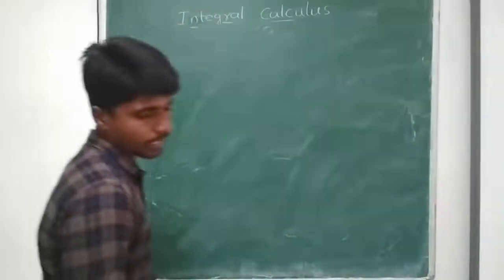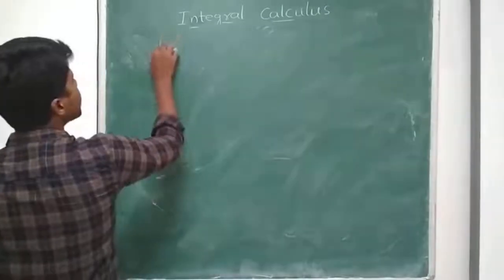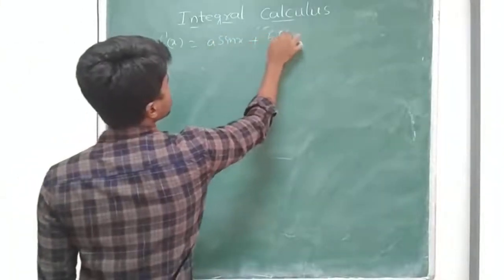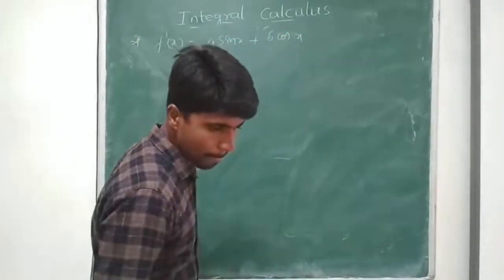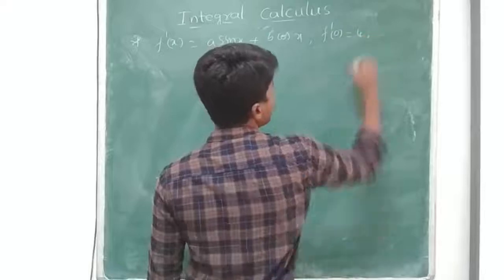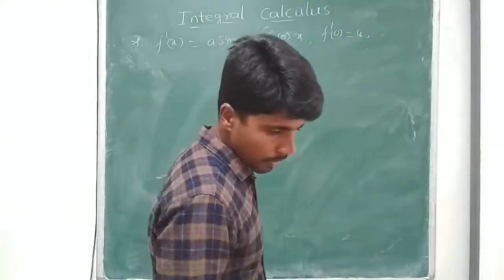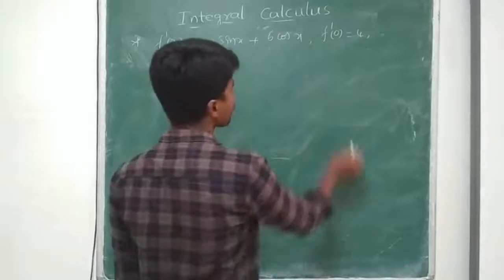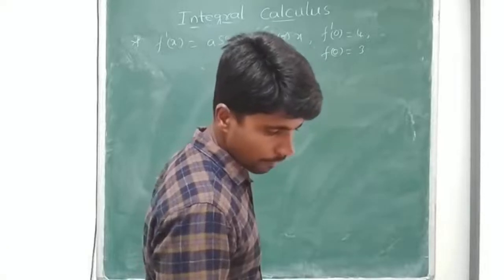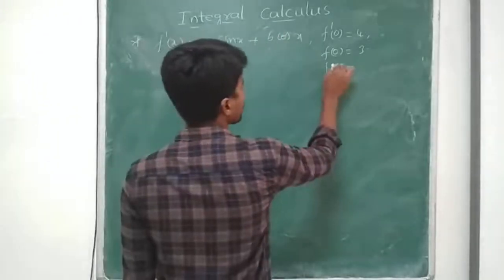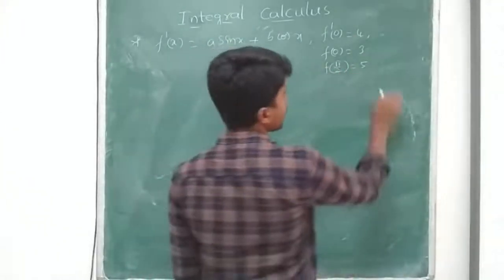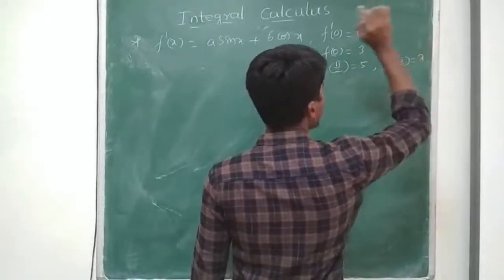f dash of x is a sin x plus b cos x. f dash of 0 is 4. f of 0 is 3. Next again, f of pi by 2 equal to 5. These many things they have given us, and they ask us to find the function f of x.